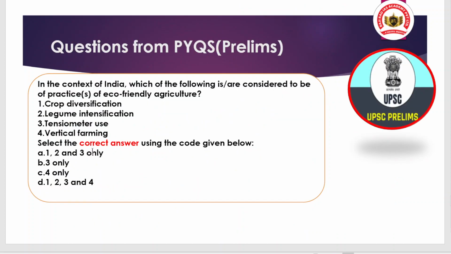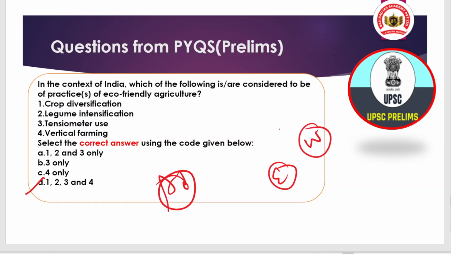Now we are coming to the prelims section, and the answer is all of the above. When we talk about eco-friendly agriculture, you are definitely doing agriculture but with respect to protecting the environment. And how will the environment be protected? If the soil is protected, if the atmosphere is protected. And how can you do that?